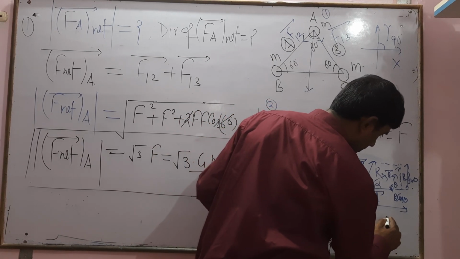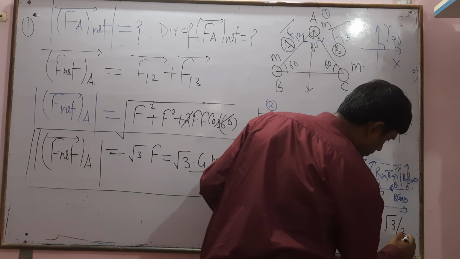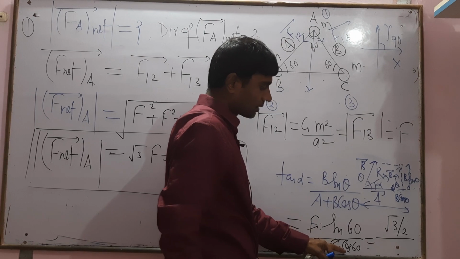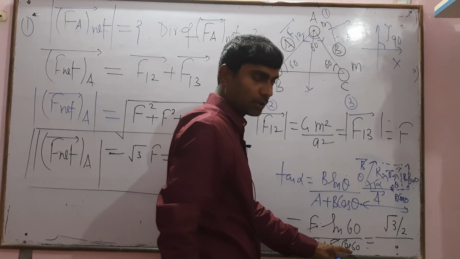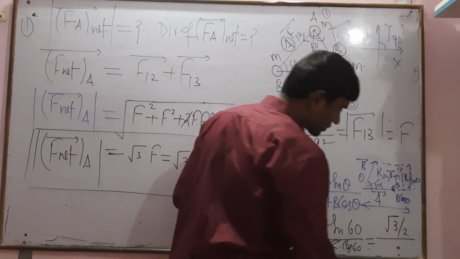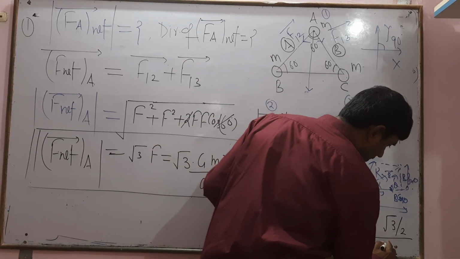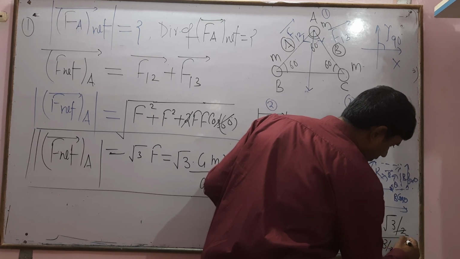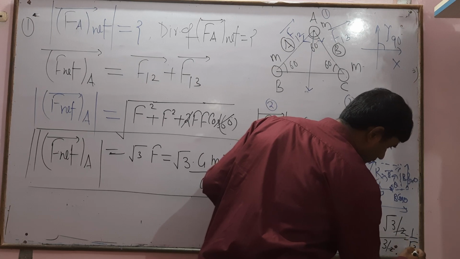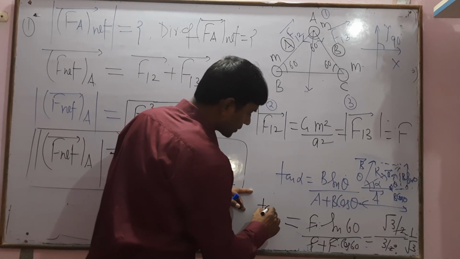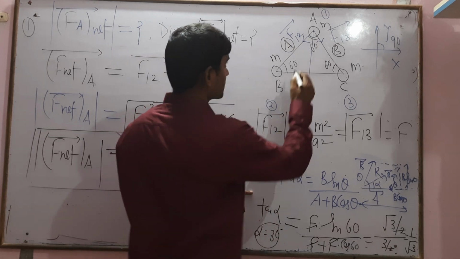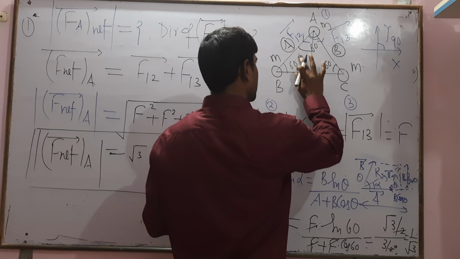Sin 60 equals root 3 by 2, divided by 1 plus cos 60, which is 1 by 2, so 1 by 2 plus 1 equals 3 by 2. This number equals root 3 upon 3, which equals 1 upon root 3, so tan alpha equals 1 upon root 3, then alpha equals 30 degrees, which implies that this angle equals 30 degrees.